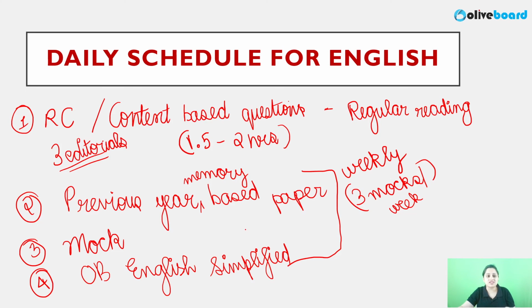Now, in the end, I would just say limit your sources also. Don't get confused. Have a plan. Otherwise, you will be very, very confused about what to do, from where to begin. Should I go topic wise, or should I just do practice? My concepts are still not clear, should I just revise those first? You should have a weekly plan. You can share your weekly plan with me on my Telegram also, and I will help you with that. If you have a problem making that plan and implementing it, we can definitely sort that out. But yeah, this is what you have to focus on, particularly for English, right?